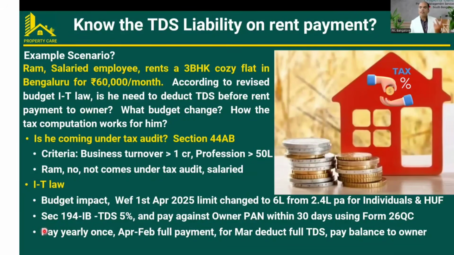This is not something he needs to pay every month. He can pay yearly, once. So from April to April, he can make the full payment. When he pays the March rent, he can deduct the TDS, which is 5% of the rent, and pay the balance to the owner. This 5% is paid to the income tax department towards the TDS.